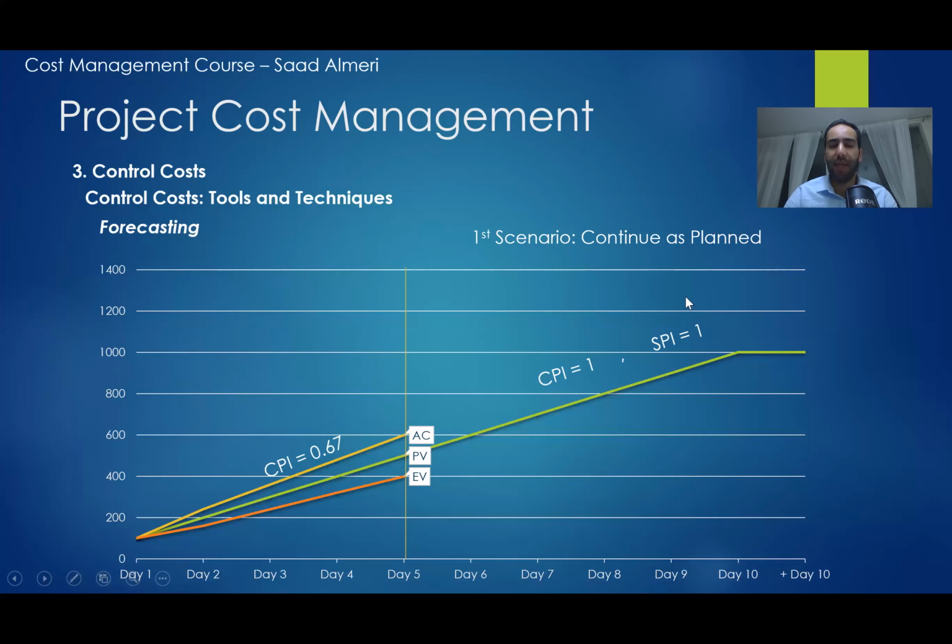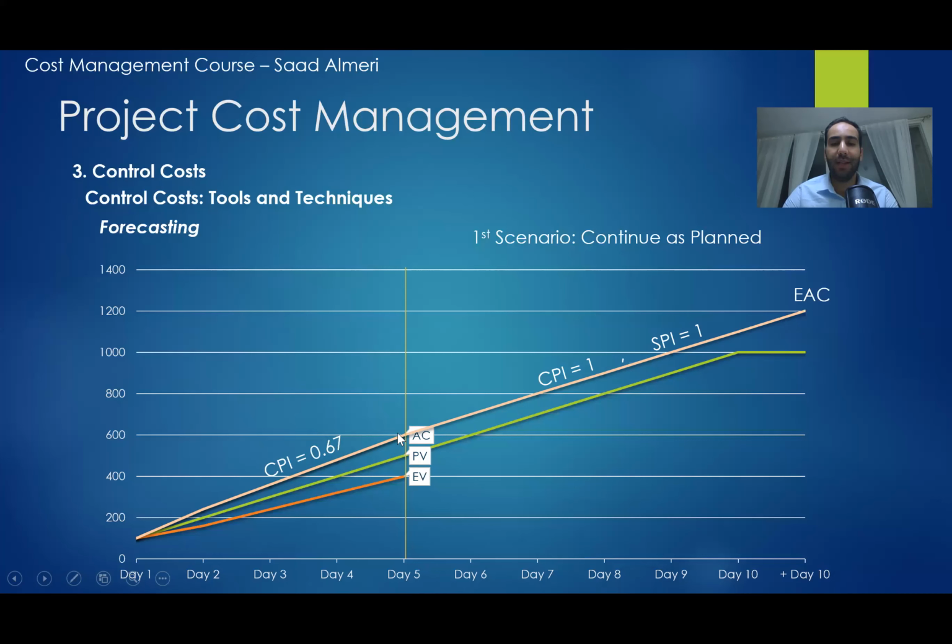This is the plan. We are not going to change how much we are going to spend or the pace of spending it or doing the work. So that means that we are going to have the CPI 1 and the SPI 1. And then if you continue like that, we will finish this project spending the estimate at complete.